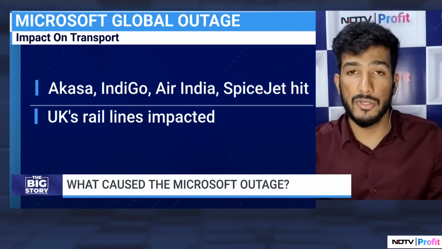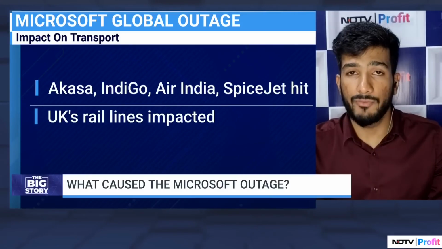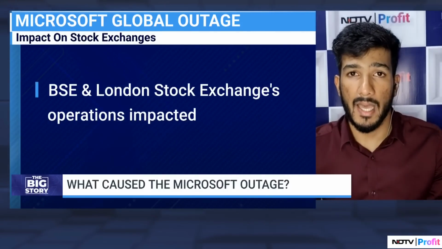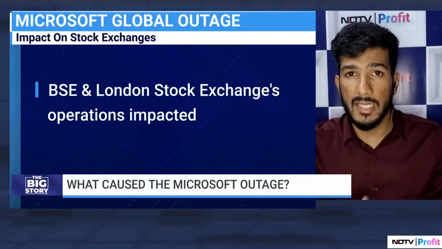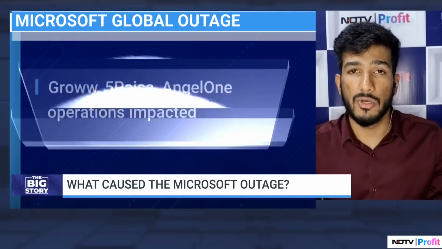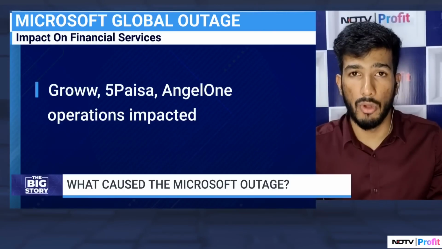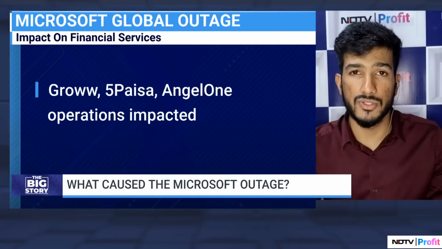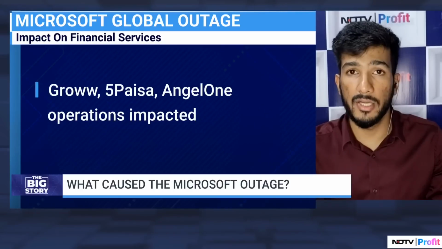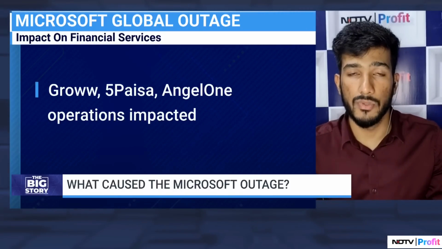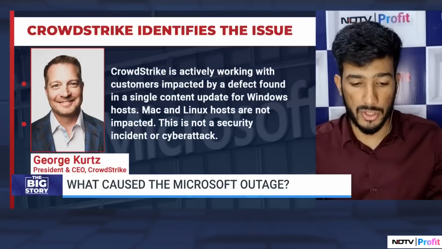Now, in terms of resolution, the update that was brought on by CrowdStrike has been pulled, and that has temporarily, or at least now fleetingly, brought Microsoft's outage back to normal. And we're also seeing that Microsoft has redirected customers to actually now contact CrowdStrike as well. It had earlier refrained from naming CrowdStrike as the third-party source that was responsible for this outage.